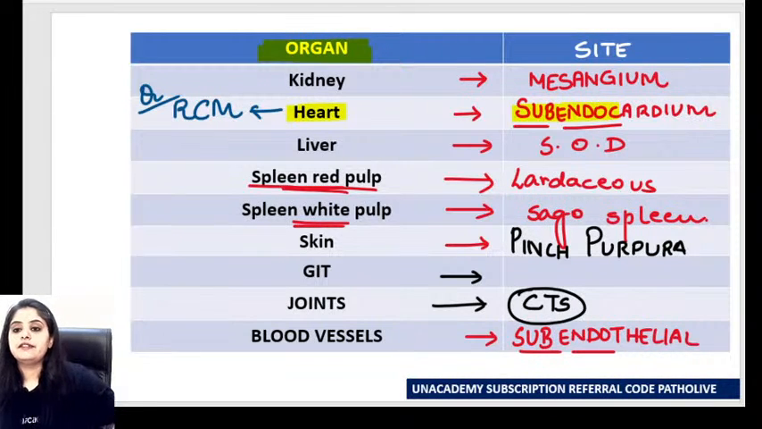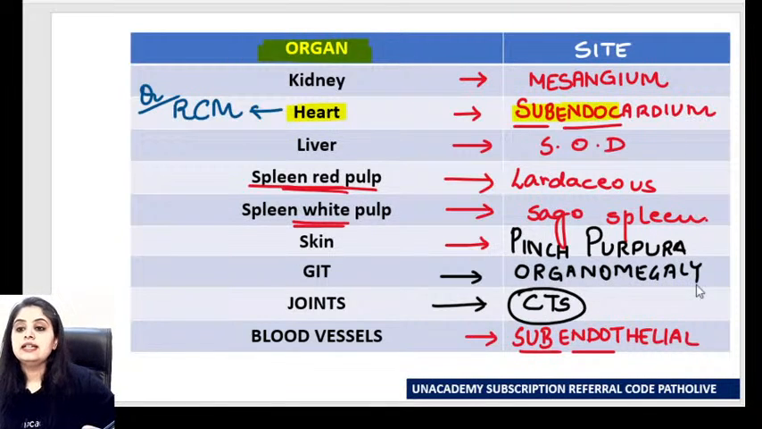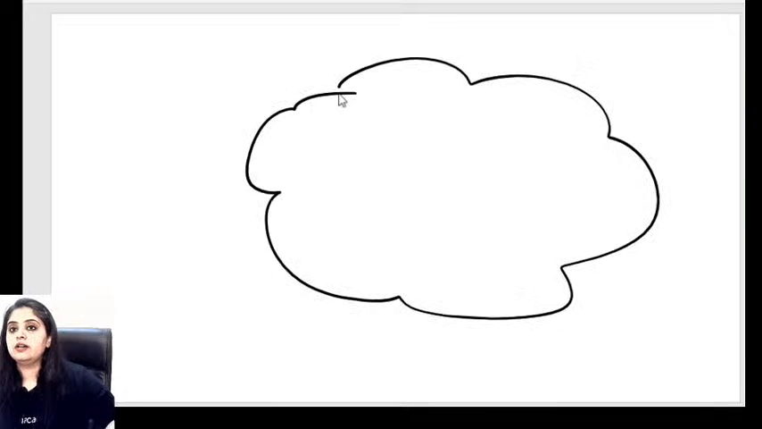Whenever it deposits in GIT, what happens to the size of the organs? Everything becomes big and fat. Means amyloid will deposit in it. Everything will become big and fat. There is going to be organomegaly that is going to take place. Organomegaly. Except one organ. Who will tell me that? The last collateral knowledge that you have to know for right now.